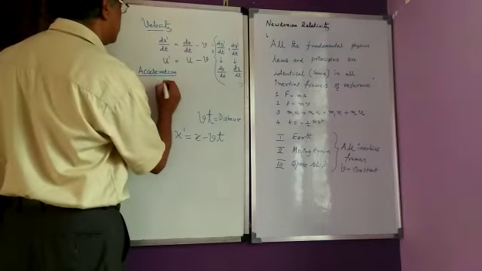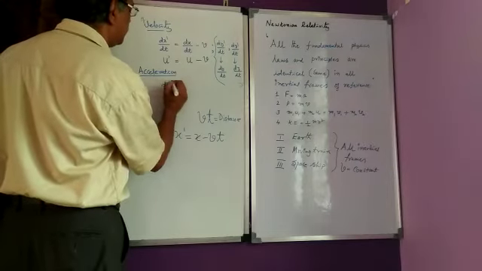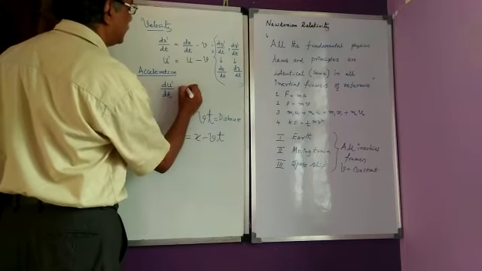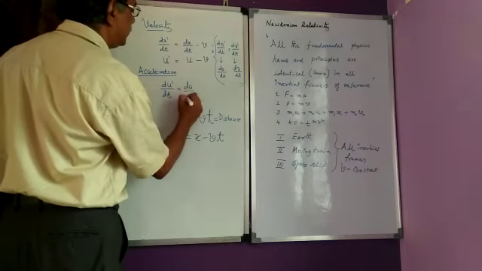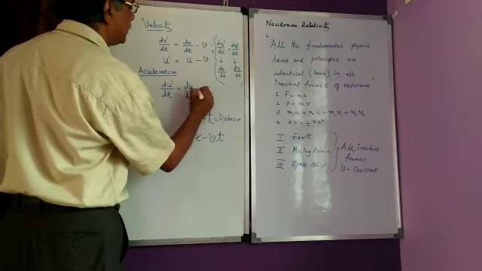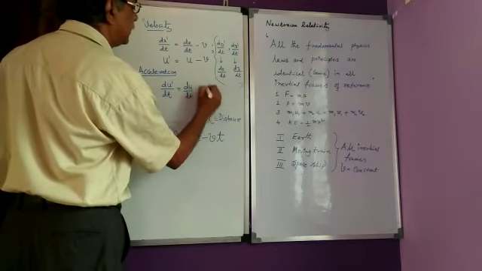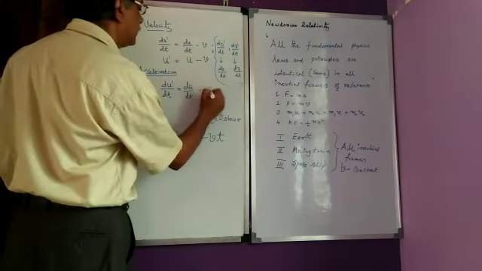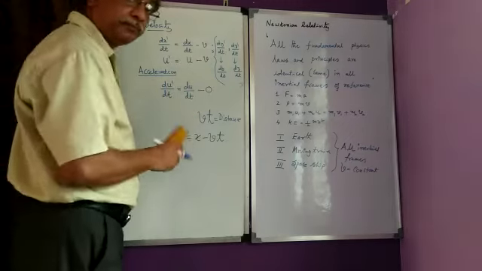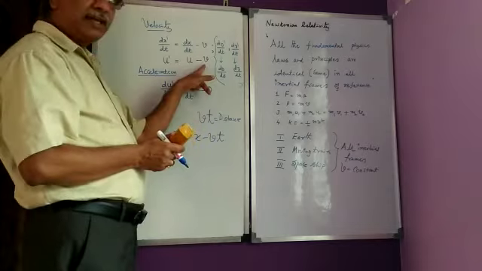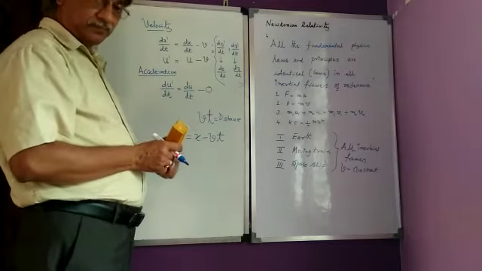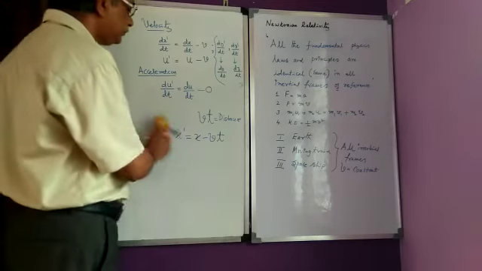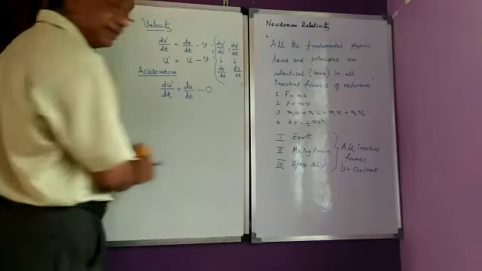If you differentiate the velocity u' by dt, this is du' by dt minus, now differentiation of v with respect to t, you will get 0. You know why? Because v we have taken as constant velocity. So differentiation of a constant should give you 0.